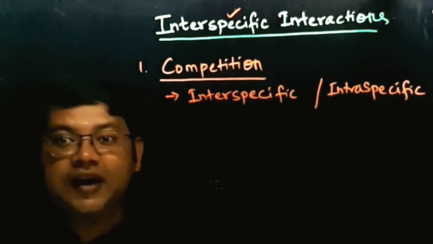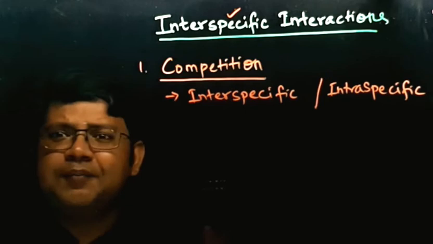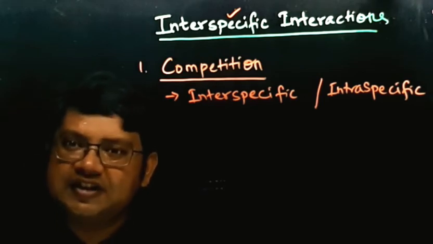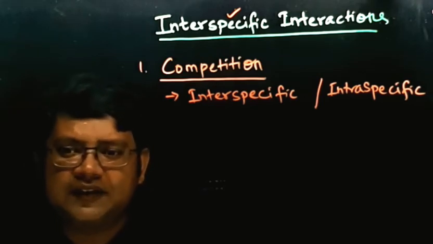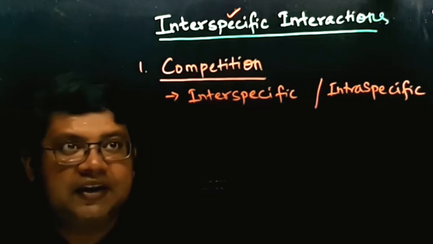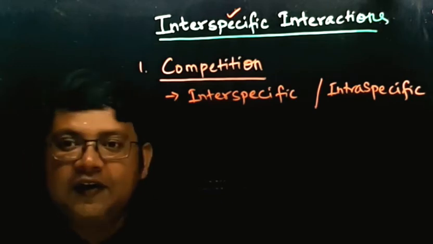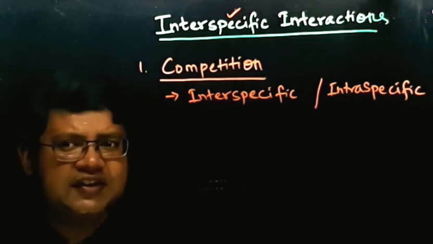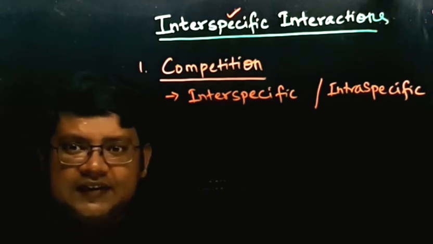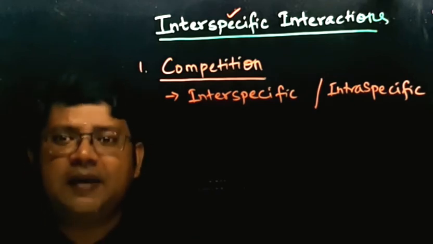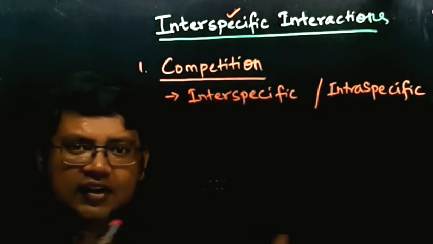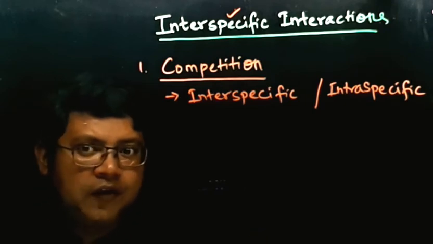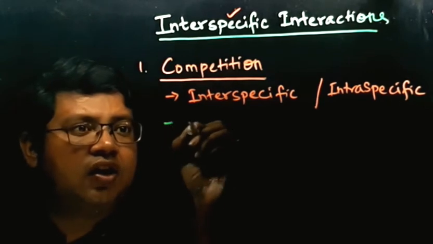Now you can understand why there should be competition between this group of animals. Mostly competition is due to different factors. Why is competition there? Because the animals are sharing a common habitat. They are sharing something which is common to them. For example, they are sharing common food.